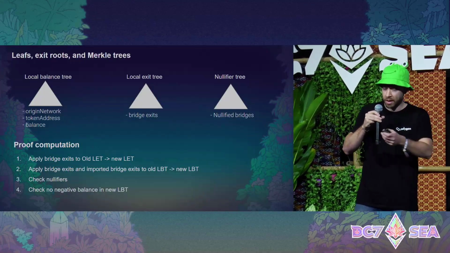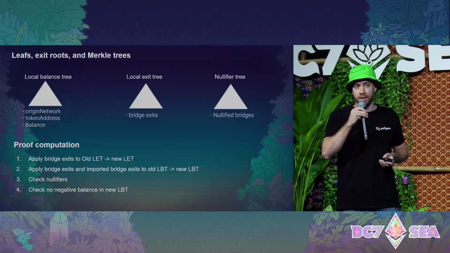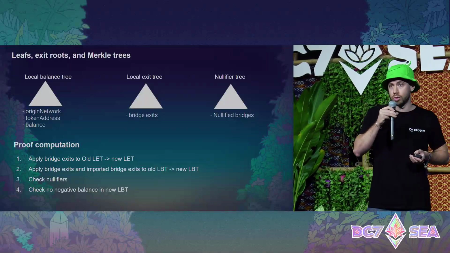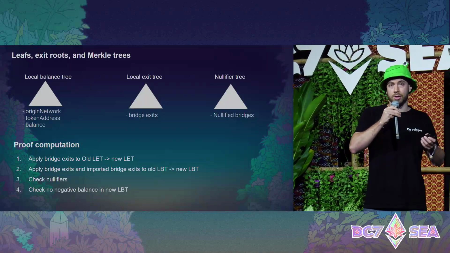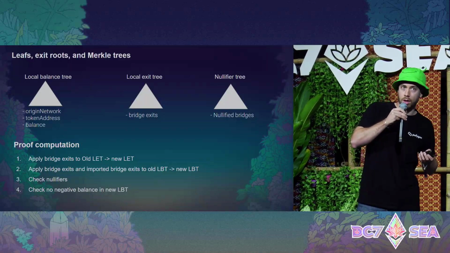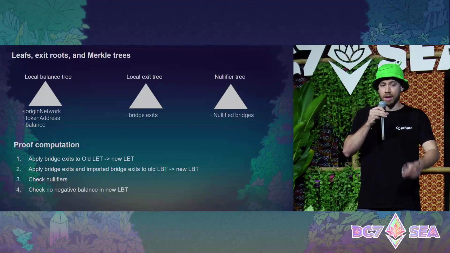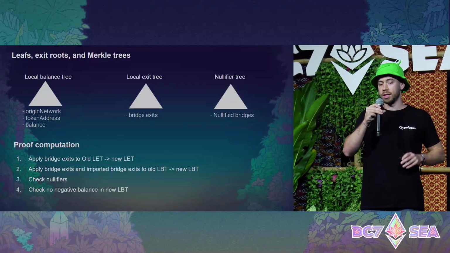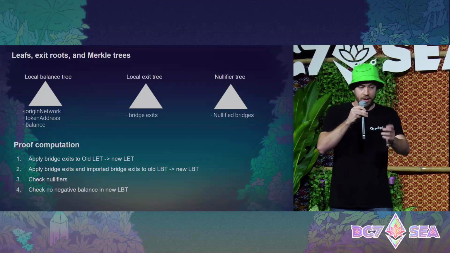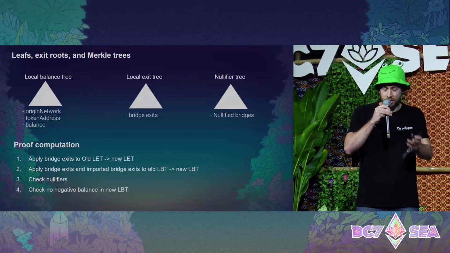And the third one is the nullifier tree. The nullifier tree, basically, is used by the aggregation layer to avoid double spending. I will explain it later. And finally, the steps for computing this proof are these four. Well, here is a very summarized version of it.